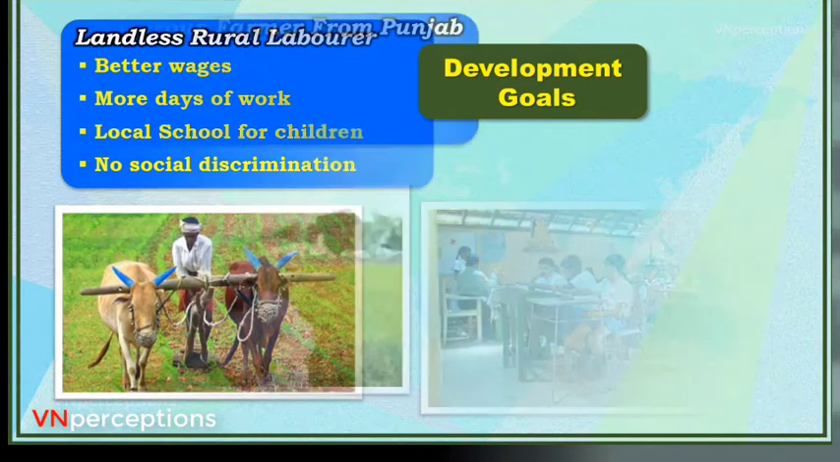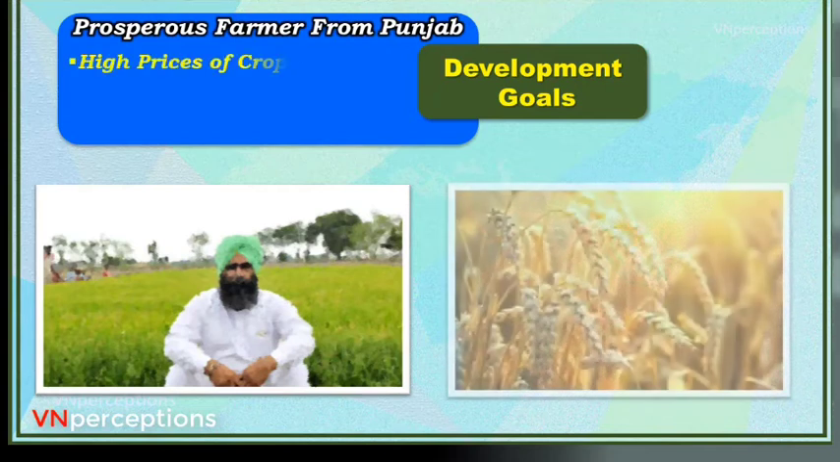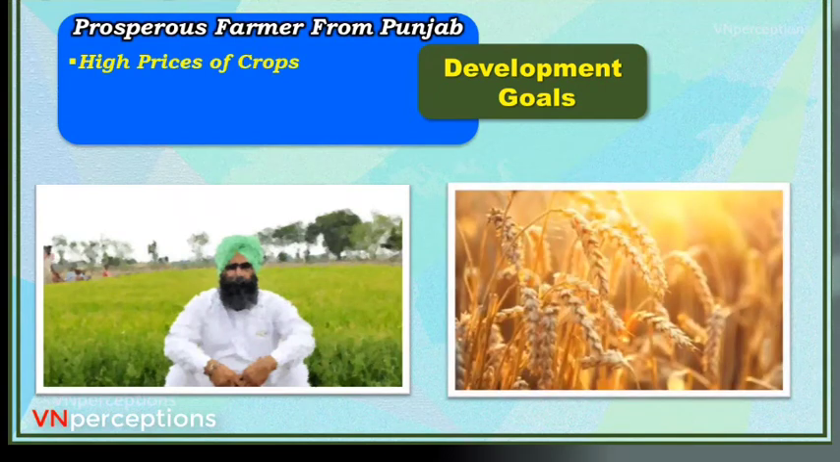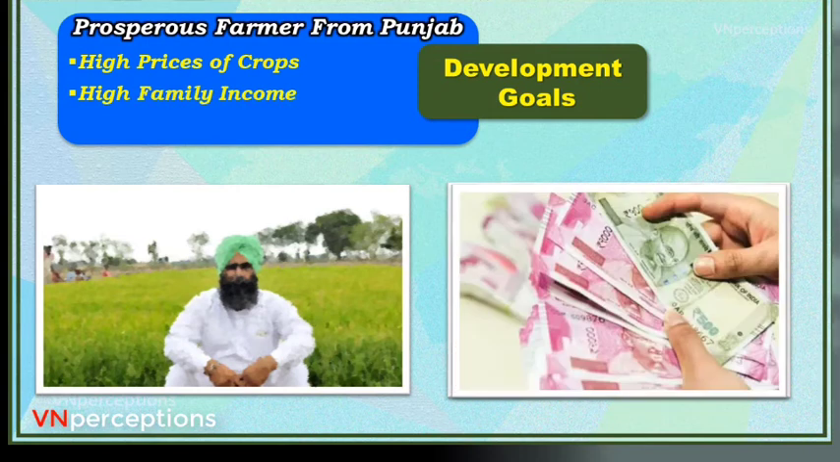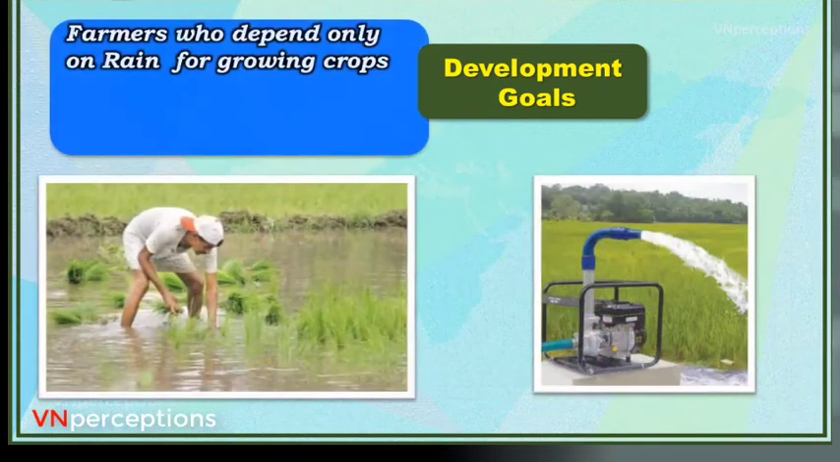Similarly, if I go for a prosperous farmer from Punjab, he wants a high price for the crops, high family income, and hard-working and cheap laborers. Then if I go for a farmer who depends only on rain for growing crops, the first thing he requires is rain, so it is adequate rainfall.